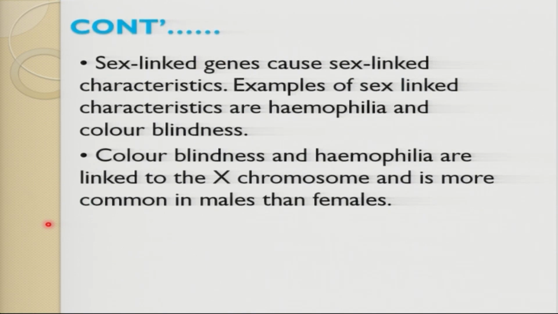Let's talk about how sex-linked genes cause sex-linked characteristics. Examples of sex-linked characteristics are haemophilia and color blindness. Haemophilia is sometimes referred to as bleeder's disease. Color blindness is color confusion, red and green; you don't differentiate the two colors, so it can just be inherited.